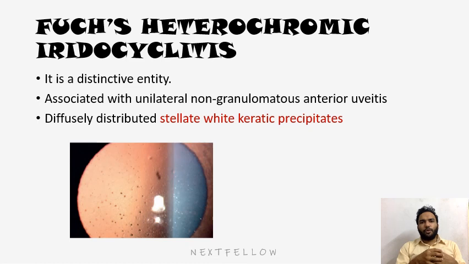Next is Fuchs heterochromic iridocyclitis. It's a distinct entity. There is no gender or racial predilection, but some books say females are more commonly affected. It's associated with unilateral non-granulomatous anterior uveitis and diffusely distributed stellate white keratic precipitates. As you can see in this picture, the dots are stellate white. Stellates are like stars, diffusely distributed keratic precipitates. This is one key feature. Wherever you hear the term stellate white keratic precipitates, the answer is Fuchs heterochromic iridocyclitis.